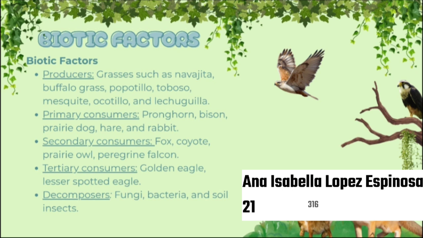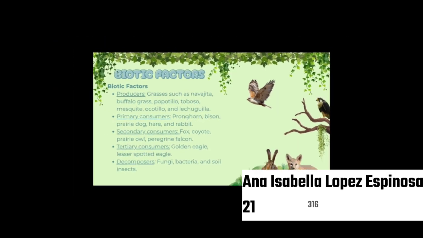Next are the secondary consumers, like foxes, coyotes, and falcons, which eat the primary consumers. And after that, we have tertiary consumers, including the golden eagle and the lesser spotted eagle, which are top predators. And finally, decomposers like fungi, bacteria, and soil insects break down dead matter and recycle nutrients back into the soil. All these groups work together to keep the ecosystem balanced.